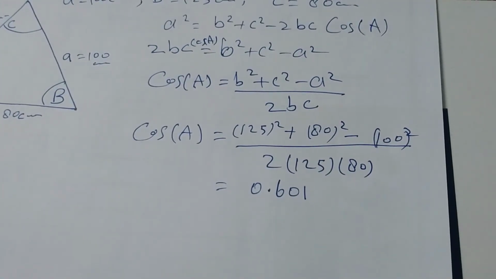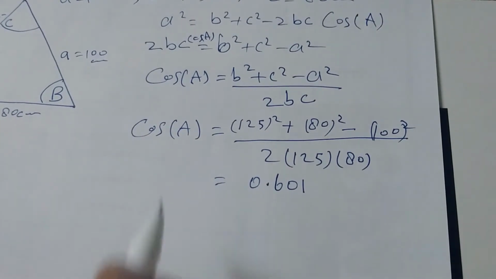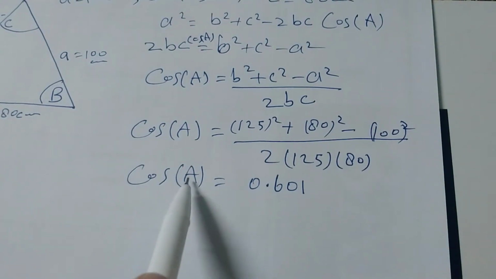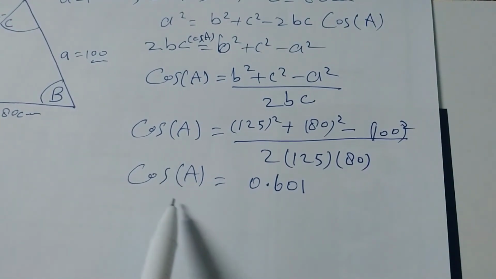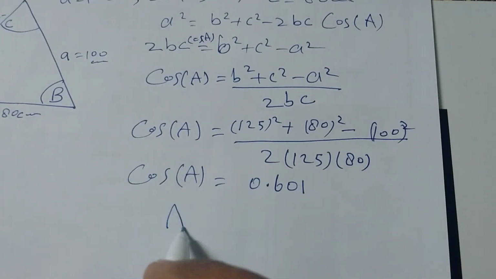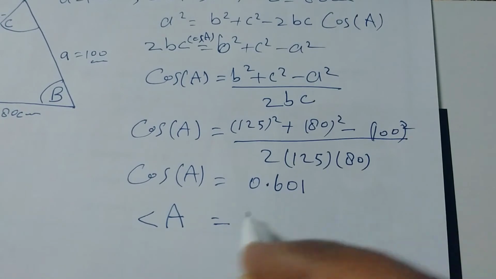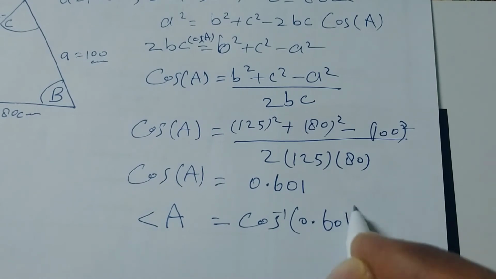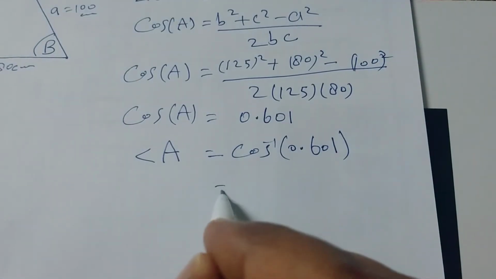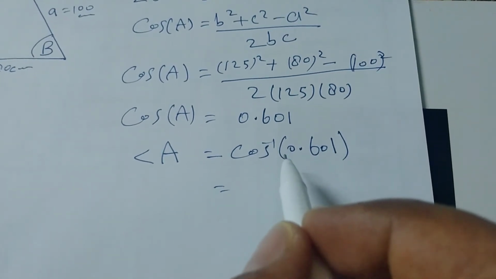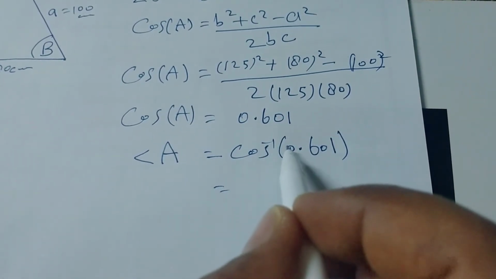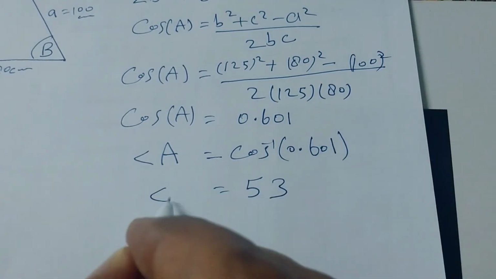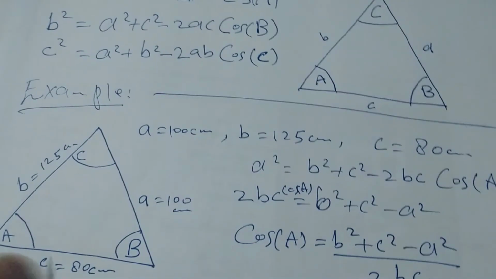After calculation I got 0.601, which is equal to cos A. We want to find angle A, so cos goes to the other side and changes into cos inverse. So angle A equals cos inverse 0.601, which is 53. Angle A we found is 53.